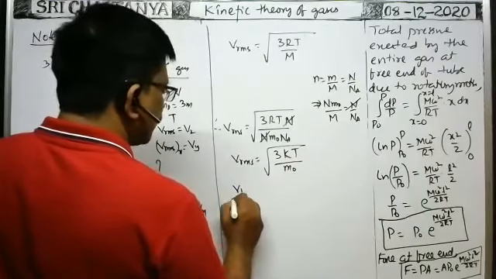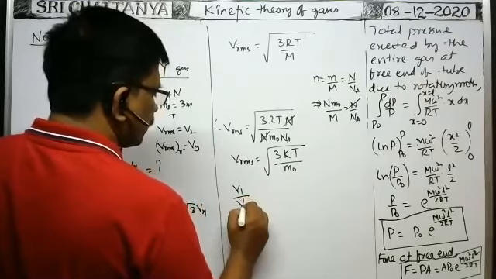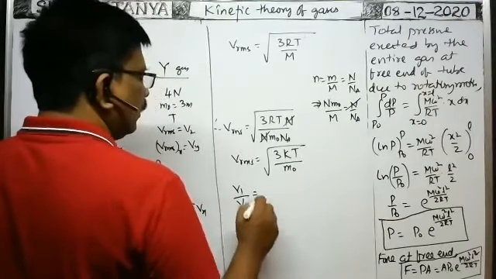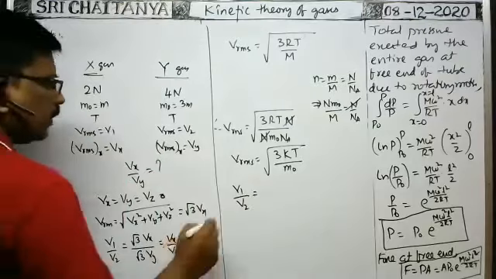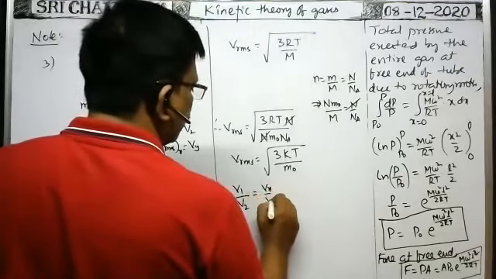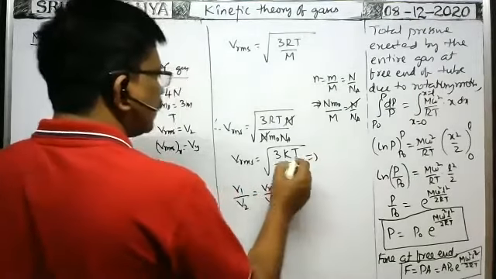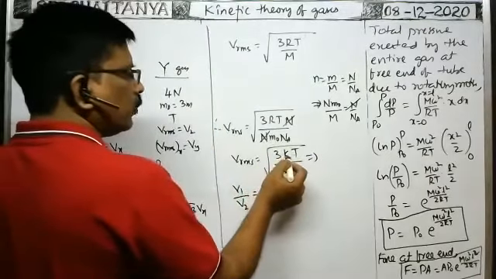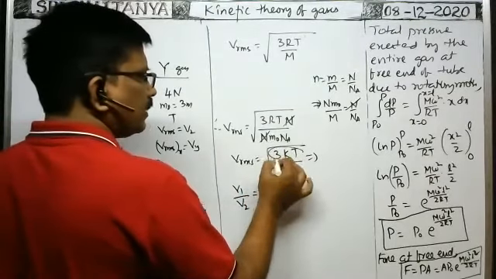Therefore, in case of the first gas RMS velocity V1, second gas RMS velocity V2, the ratio V1 by V2 is equal to Vx by Vy. You see, this implies both gases are at the same temperature, and the Boltzmann constant is also the same for all. Then this is constant.